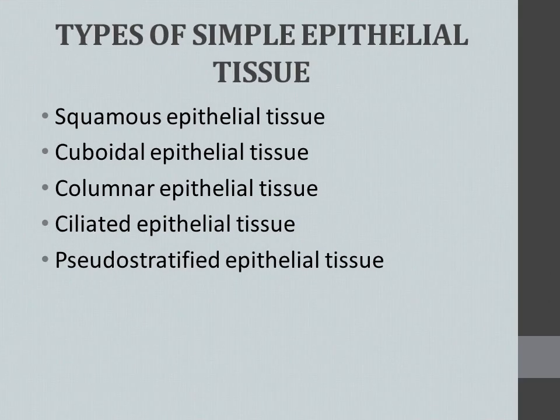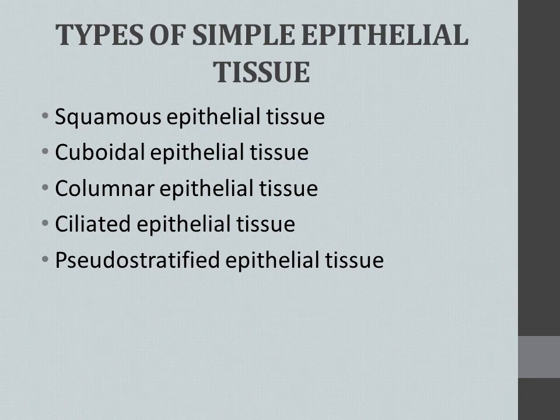And types of simple epithelial tissue. So already we said epithelial tissue has 2 types. One is simple epithelial tissue, another one is compound epithelial tissue, right? Among that, the first one is simple epithelial tissue. Again, it will be classified based on its structure. The same single layer only, but the shape alone changes a little, right? So as per that, the simple epithelial tissue will be classified into 5. Let us see what are the 5.